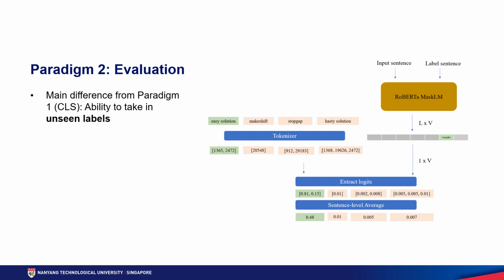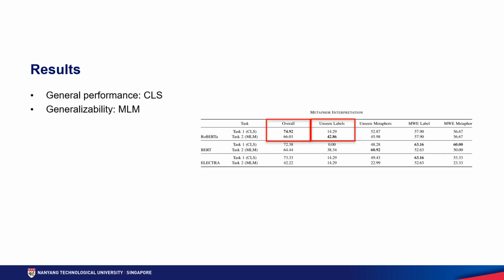During evaluation, the output logits at the mask positions are extracted, and then we compute the probability for each label in the candidate label set using the extracted logits. The main difference from the classification paradigm is that this masked language modeling approach enables the model to take in unseen labels. So here are the evaluation results for both models with the various transformer models.